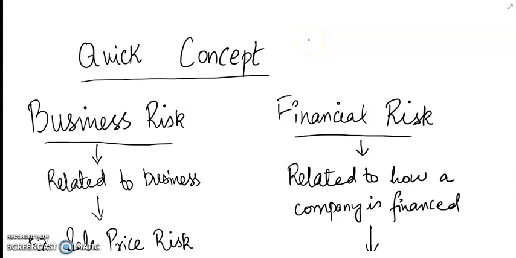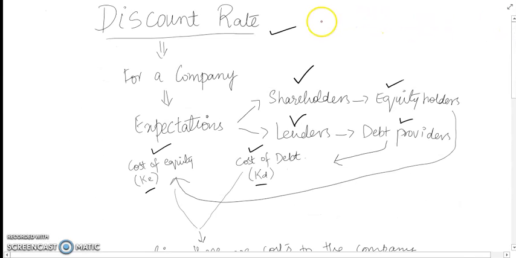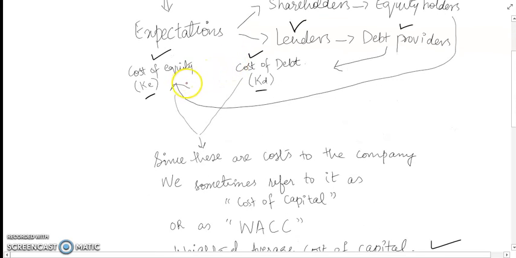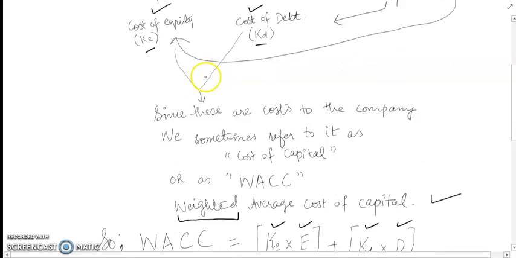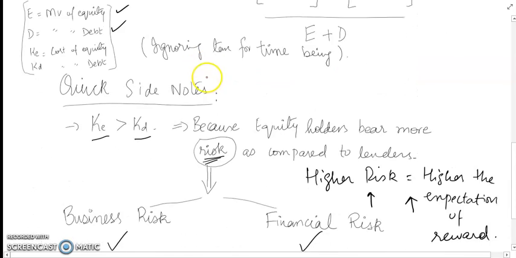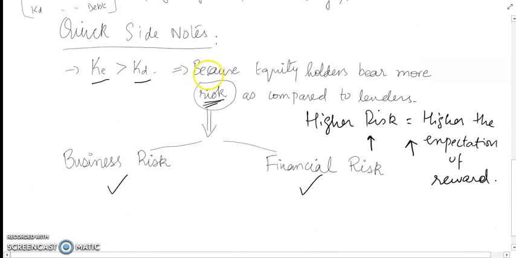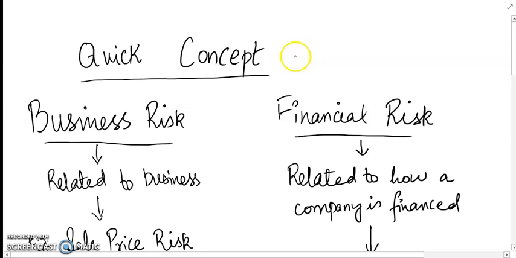Hope you are fine. Well, in the last video we learned about the discount rate for a company, right? What is cost of equity, what is cost of debt, what is WACC, and we touched on something called risks, business risk and financial risk. So, in today's quick concept video, we will learn about business risk and financial risk.